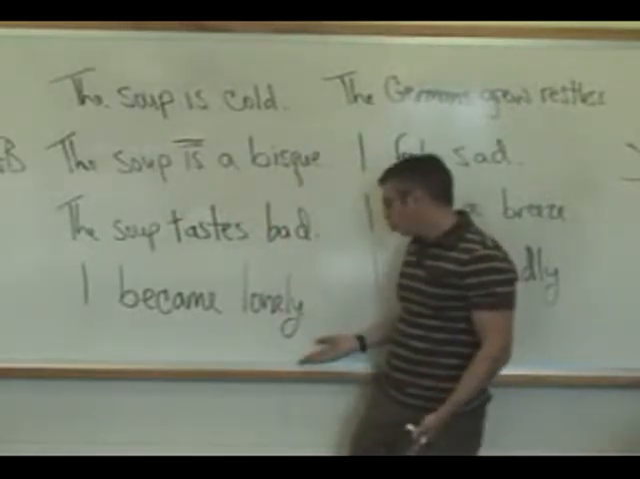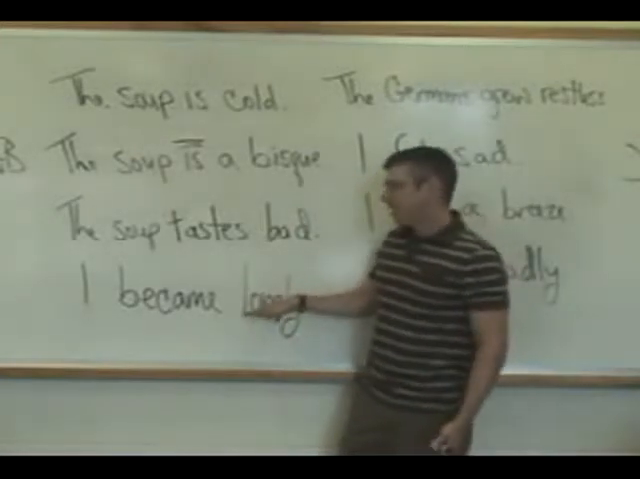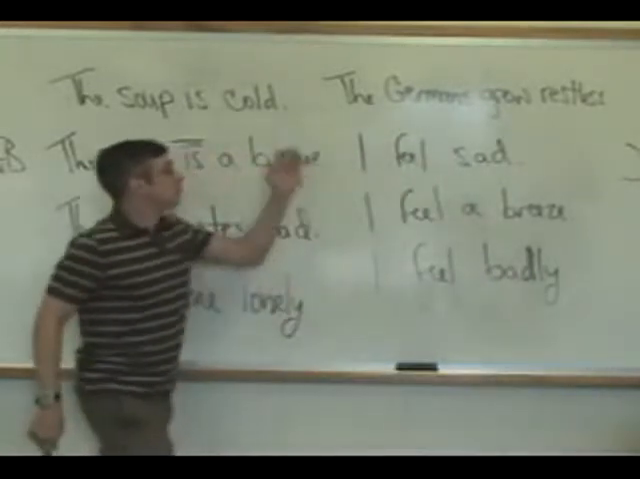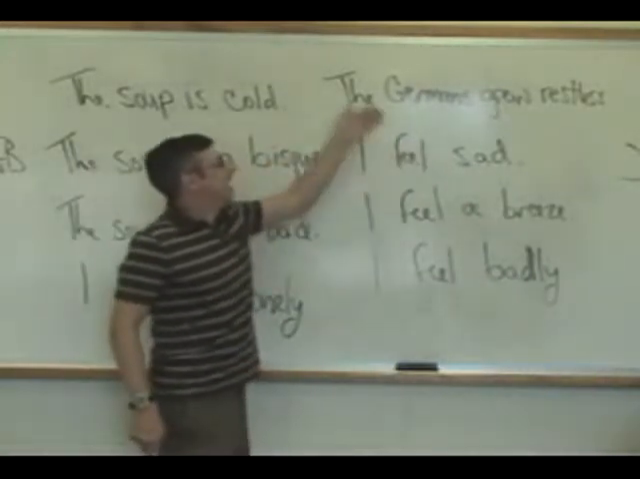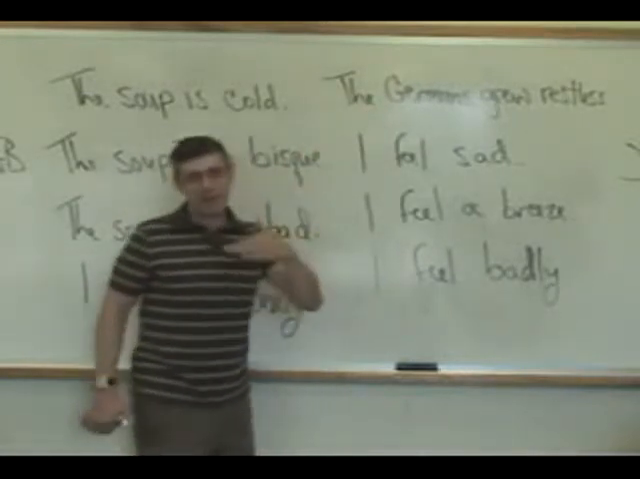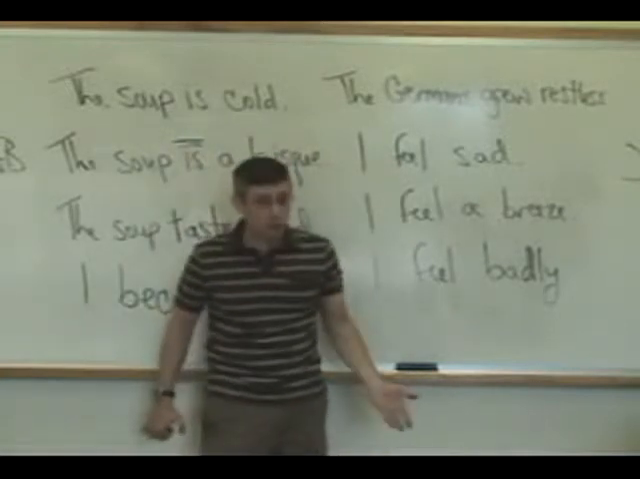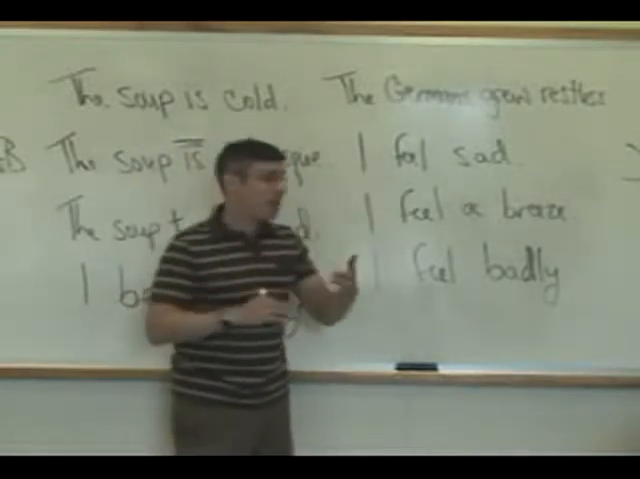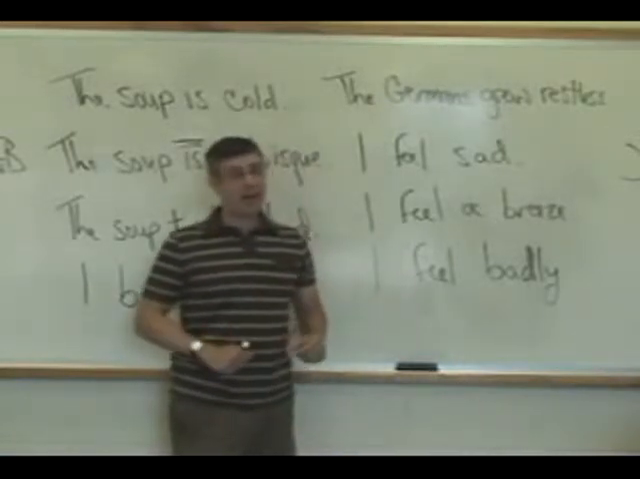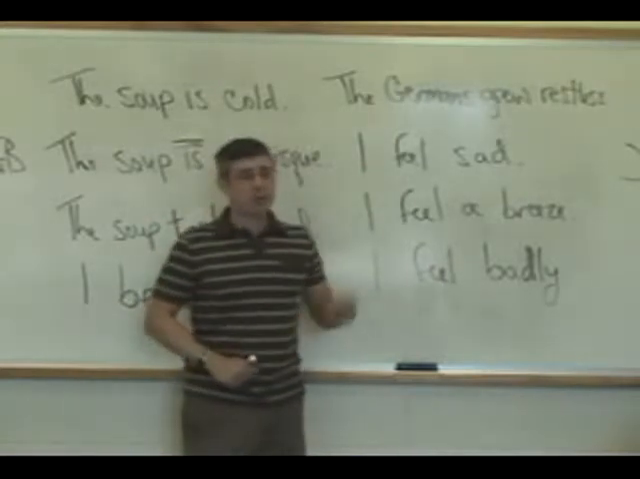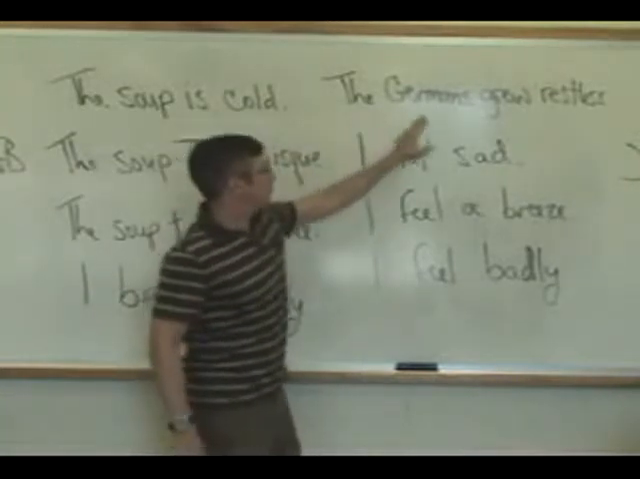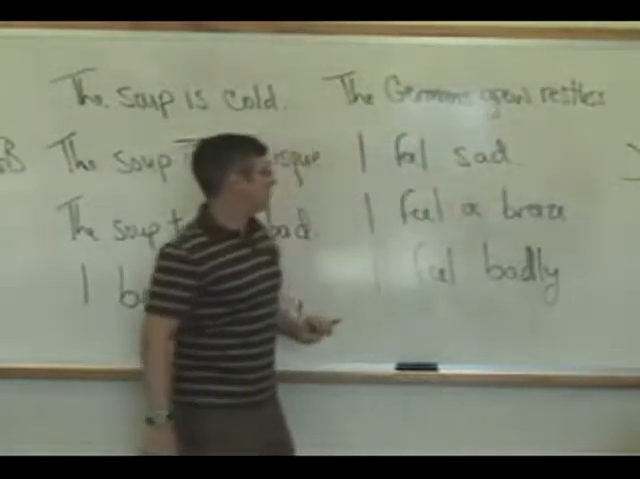I became lonely. Lonely is an adjective, it relates to I. Became is a copulative verb. The Germans grew restless. Restless is an adjective, it would apply to the Germans. Now, that would be different than the Germans grew tomatoes. There tomatoes would be a direct object. What was grown? Tomatoes, that's what. You wouldn't say what was grown? Restless, that's what. That doesn't work. So grew is a copulative verb, restless is a subjective complement.